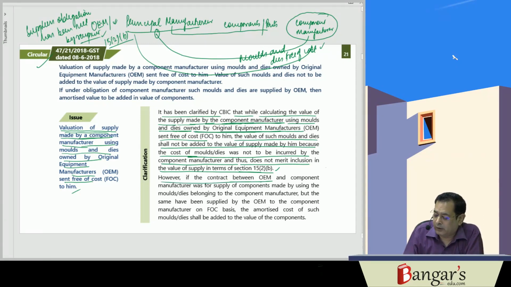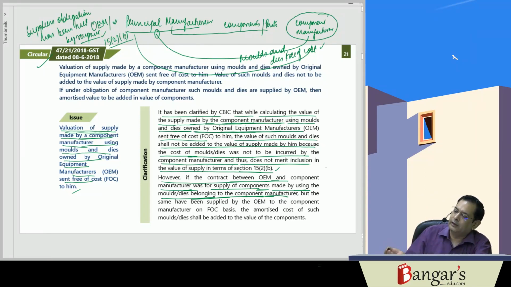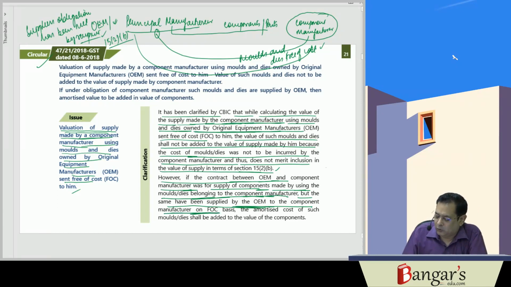However, if the contract between the OEM and the component manufacturer was for supply of components made using molds and dies belonging to the component manufacturer, and the original equipment manufacturer supplies them to the component manufacturer, then what will happen? In that case, it is a supplier's obligation which has been met by the recipient and will be included. The same have been supplied by the original equipment manufacturer to the component manufacturer on an FOC basis. The amortized cost of such molds and dies shall be added to the value of the components.